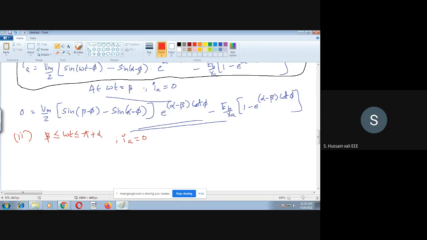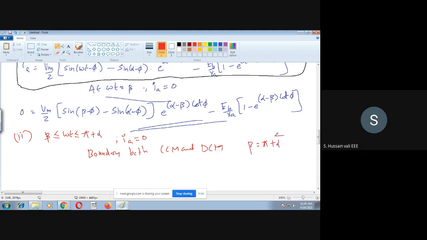Till now we discussed the continuous conduction mode and the discontinuous conduction mode. Both the modes we have done. If someone is asking you what is the situation at the boundary between CCM and DCM, what is the condition? This condition we have already derived if you recall the previous semi-converter. The condition there was beta is equal to pi plus alpha.